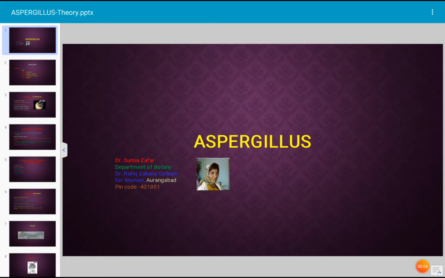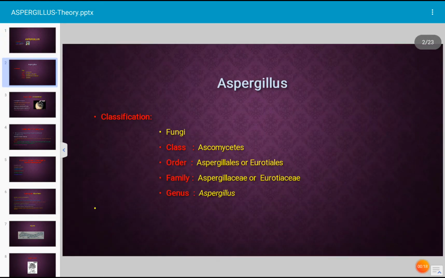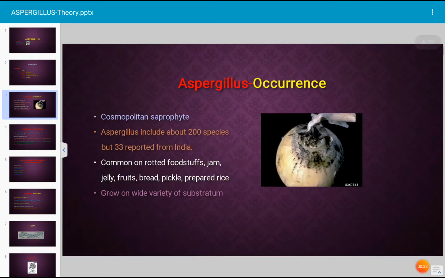Today's topic for discussion is the study of a fungus, that is Aspergillus. Aspergillus is a saprophytic fungus. It occurs everywhere. Let us see the classification. It is a fungus and it is a member of class Ascomycetes. Its order is Aspergillales, family Aspergillaceae, and the genus is Aspergillus.